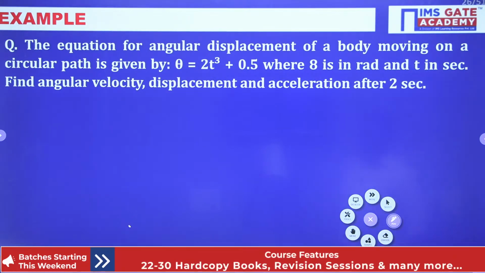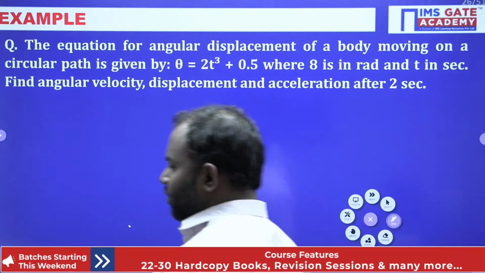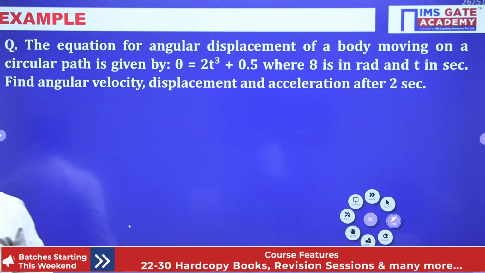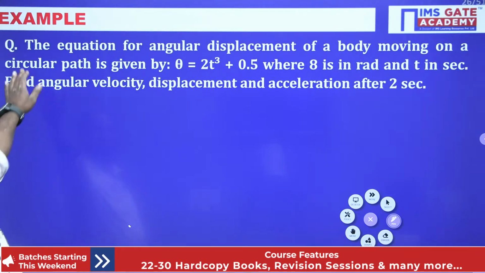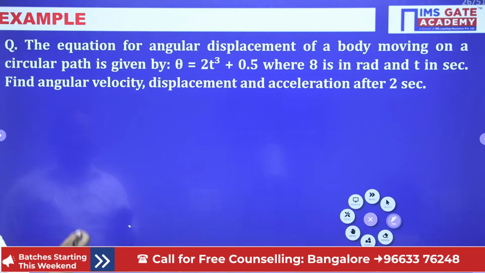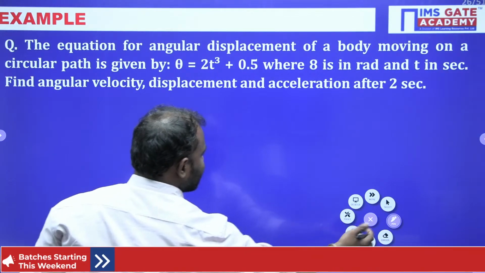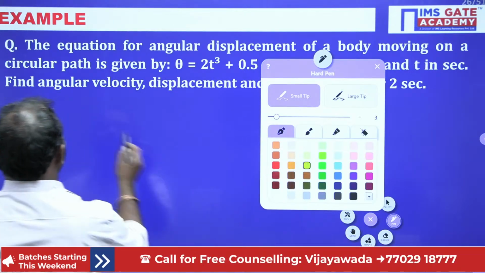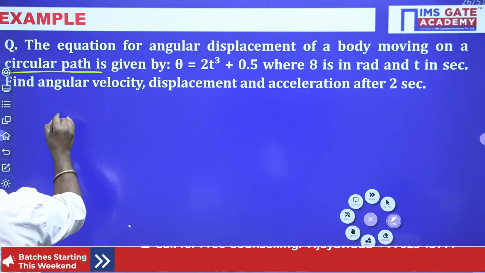Right. Let me have a look on this problem. What is given in the problem? The question is about the angular displacement of a body moving on a circular path. It is moving in a circular path, that means rotational motion.